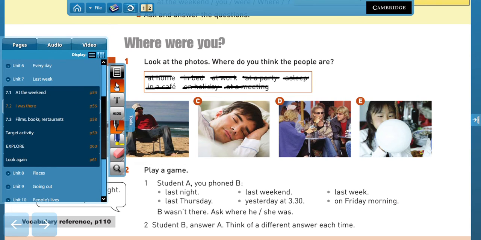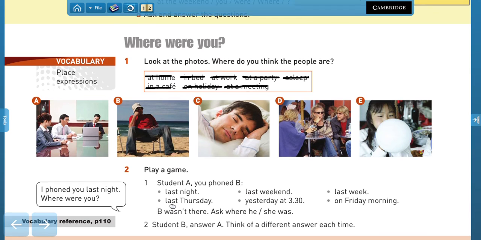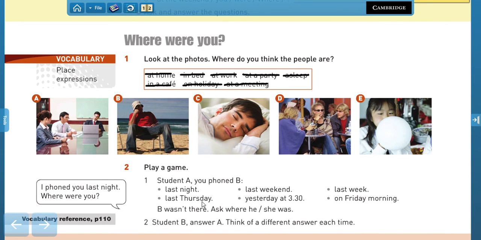So, what I want you to do is to write one sentence for each of these time expressions. So, for example, where were you last night? You can say, last night I was at home, or I was at home last night. Where were you last Thursday? So, in these questions, your answer will probably be at home in all of them, right? Because we've been at home for a very long period of time. But try to maybe think about different expressions that you can use in each case, right?